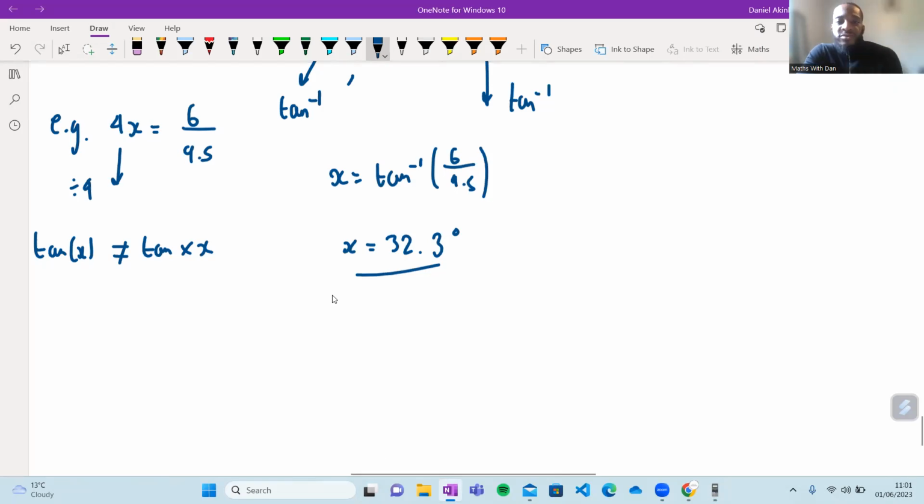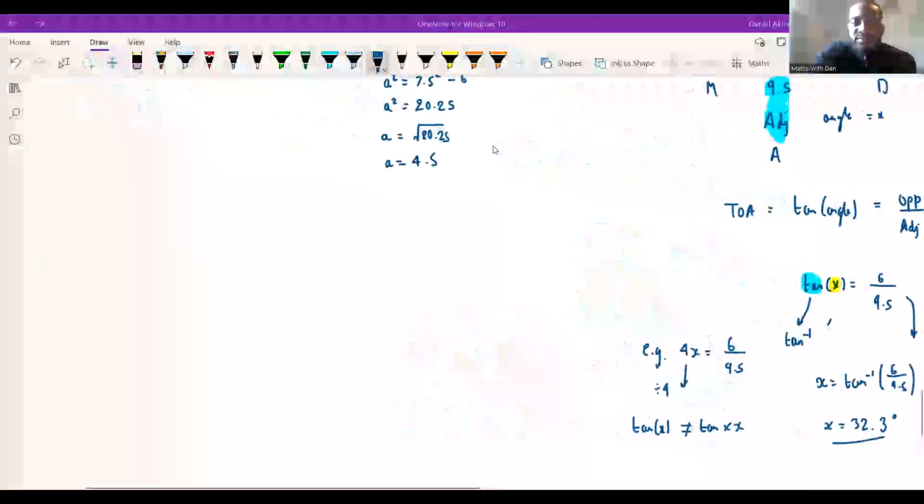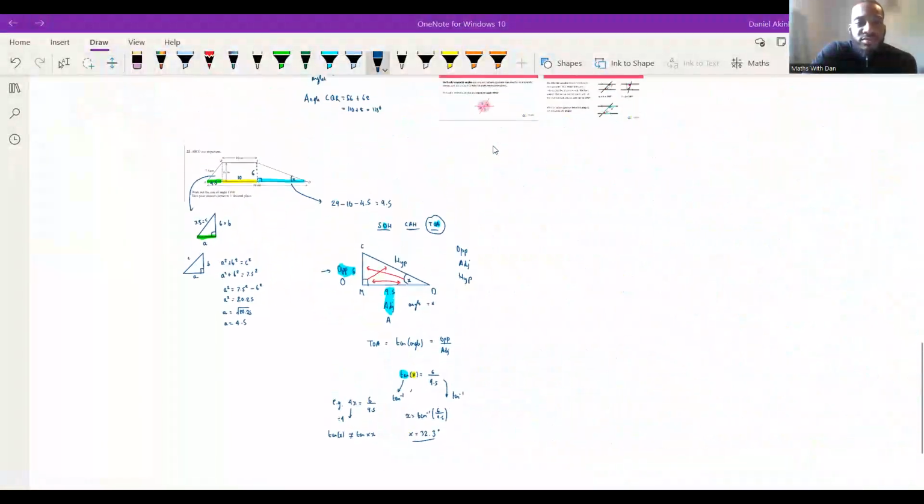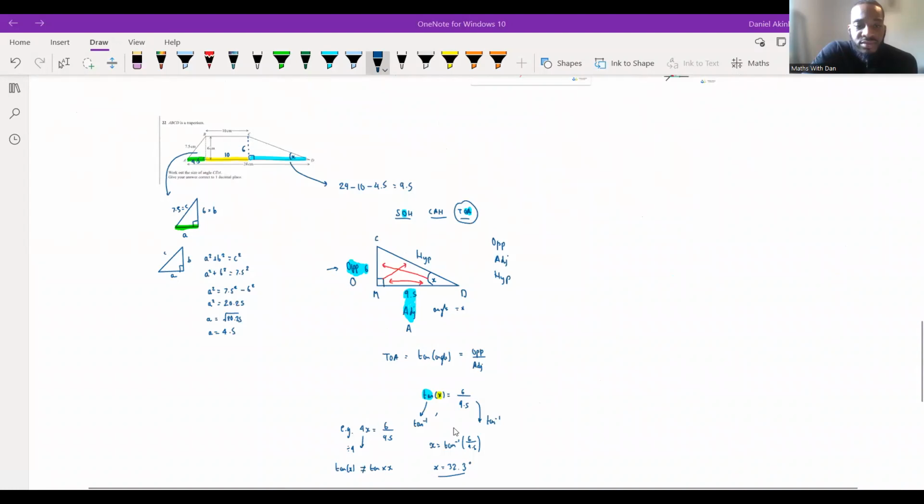Anybody else get this correct? I'm going to zoom out so we can see all of the working. Yeah, good stuff. Well done, Shay.